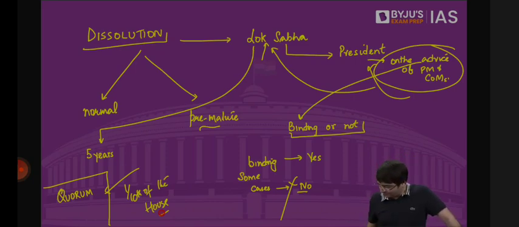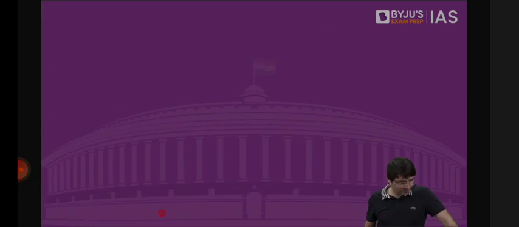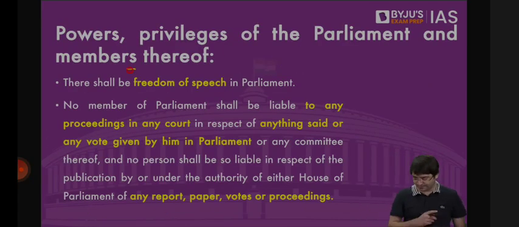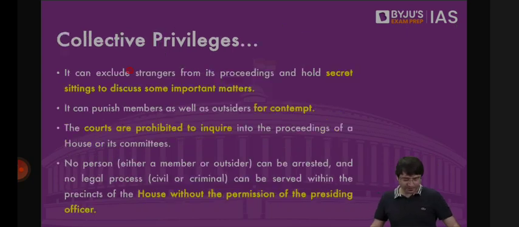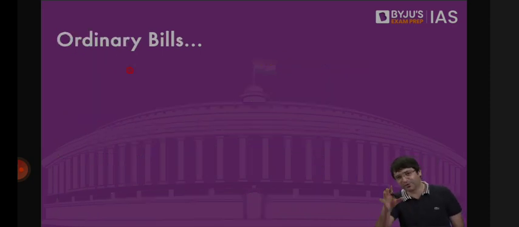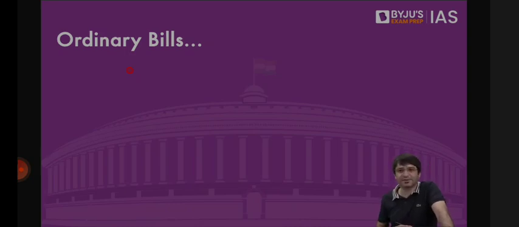Okay. Now, powers, privileges of the Parliament and the members thereof. But this is a slightly big topic, which will take at least 40 minutes. So we will look at what is an ordinary bill. It's an ordinary topic, which we will cover in 10 minutes. Then powers, privileges, we will discuss tomorrow. Because after 9:30, the House is adjourned, the class is adjourned, we will meet tomorrow 6 o'clock in the morning. Done? That's adjournment. The power is with the presiding officer.